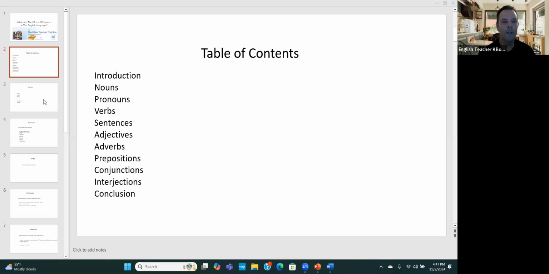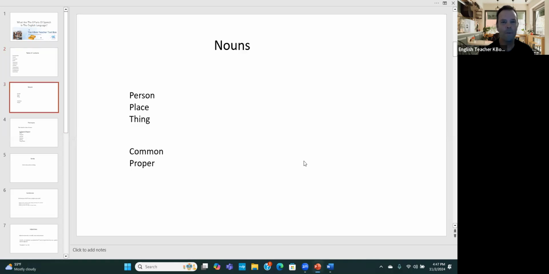All right. So let's get started with the first part, which is nouns. A noun is a person, place, or thing. I've heard it said that it's ideas and other things, but bottom line, nouns are persons, places, and things. There are actually several kinds of nouns.